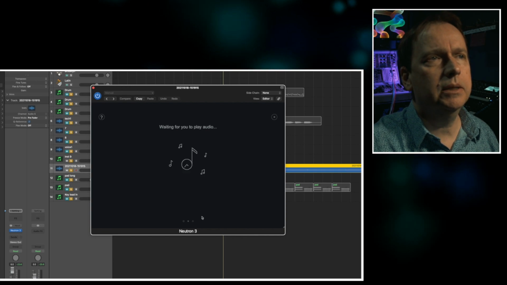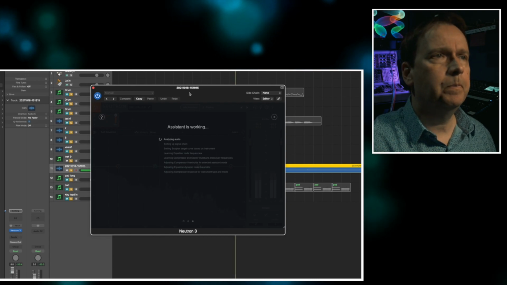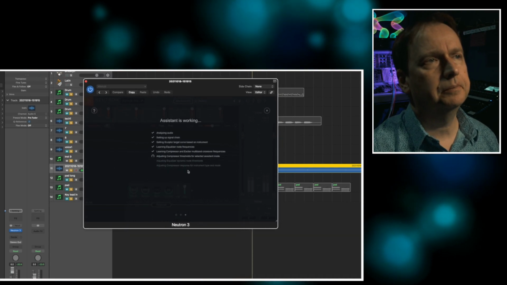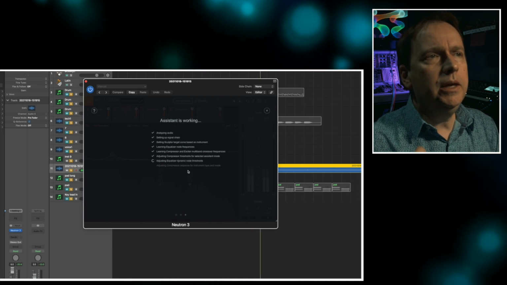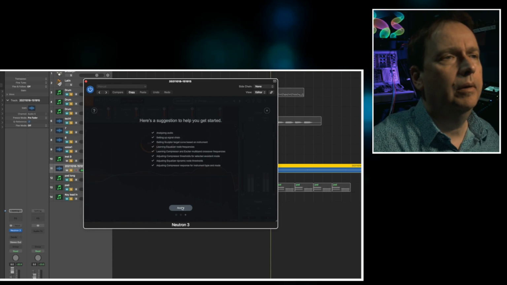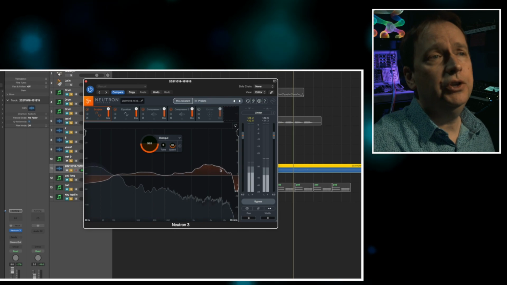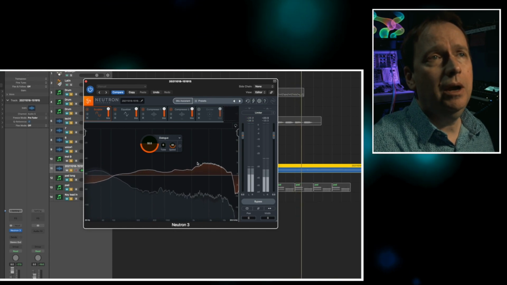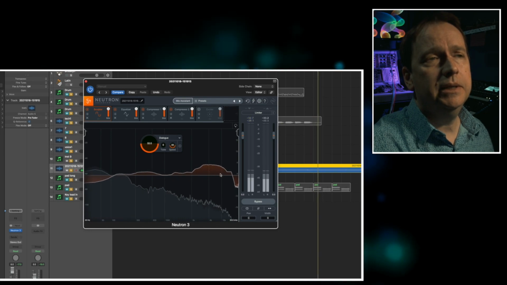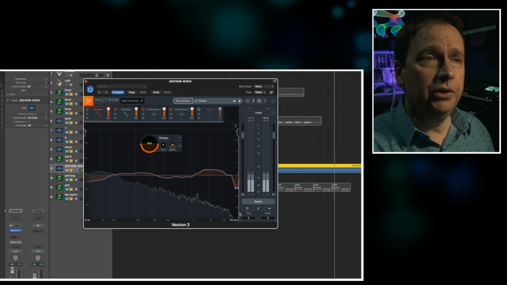And then I'll hit Next, and it will wait for me to play the audio. I hit play, and it's doing this analysis. It's doing EQ, sonic sculpting, compressors, and then I hit accept. This is graphically showing me in real time how it's adapting to my audio. This is the adapted audio, and this is my original audio. And we actually do see the frequencies.